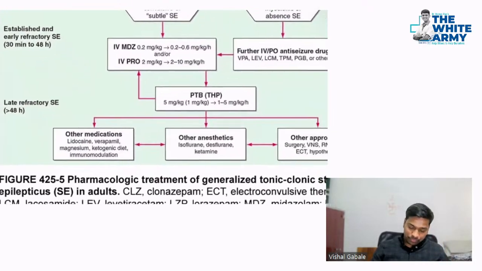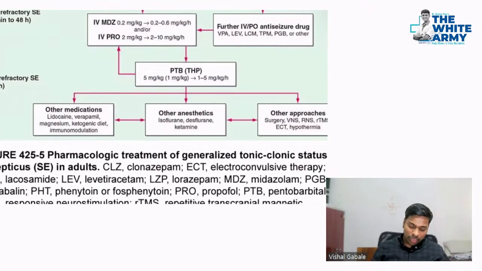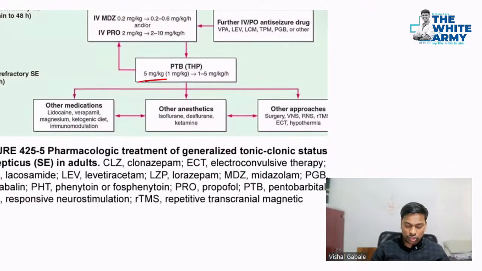Most of the drugs except your propofol and pentobarbital. Pentobarbital is 5 mg per kg, and propofol is 2 to 10 mg per kg. Rest of them are 15 to 30 mg per kg.